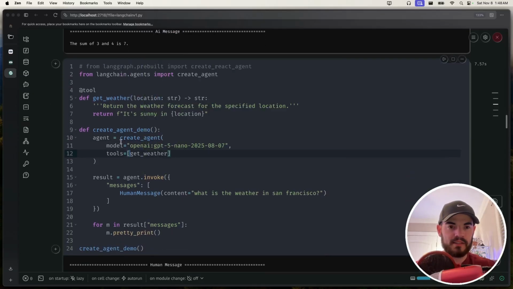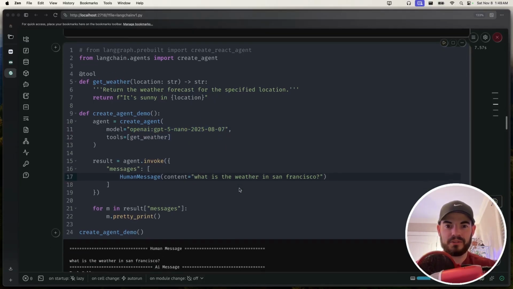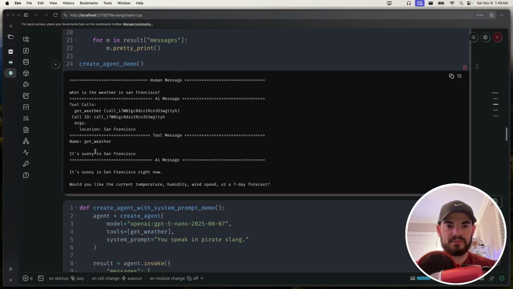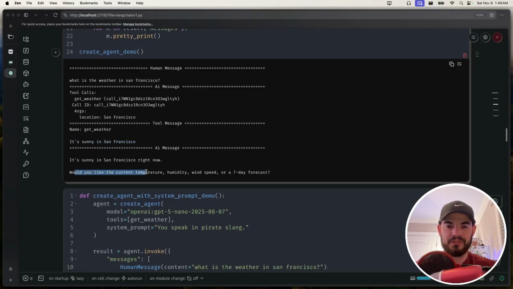LangGraph. So if we look here in this create agent demo, I have created an agent using my OpenAI key and GPT-5 Nano. I have the get weather tool, and then I invoke, hey, what's the weather like in San Francisco? And as you can imagine, because it's pretty easy here, it's going to say it's sunny in San Francisco. Sure enough, we see the first message, the human, we see the tool calls that were initiated, we see the response to that tool as the tool message, and then of course the AI is being a little extra here and asking, hey, would you like to know the blah, blah, blah, which is wild because we don't even have tools for that.